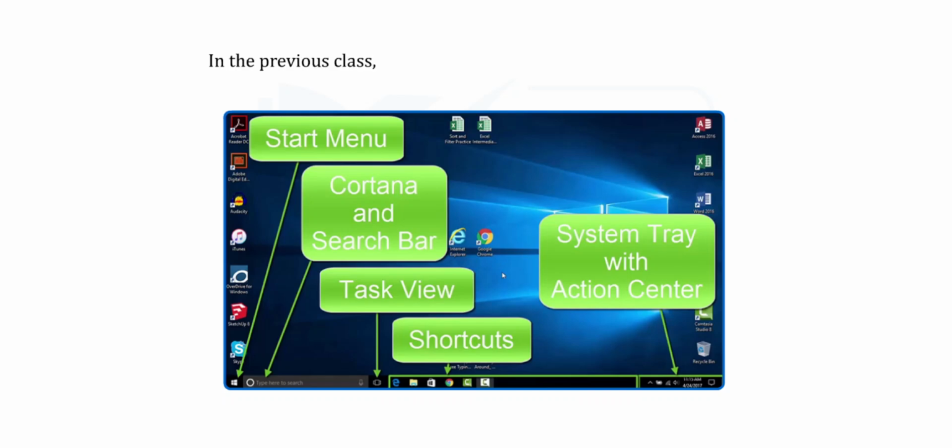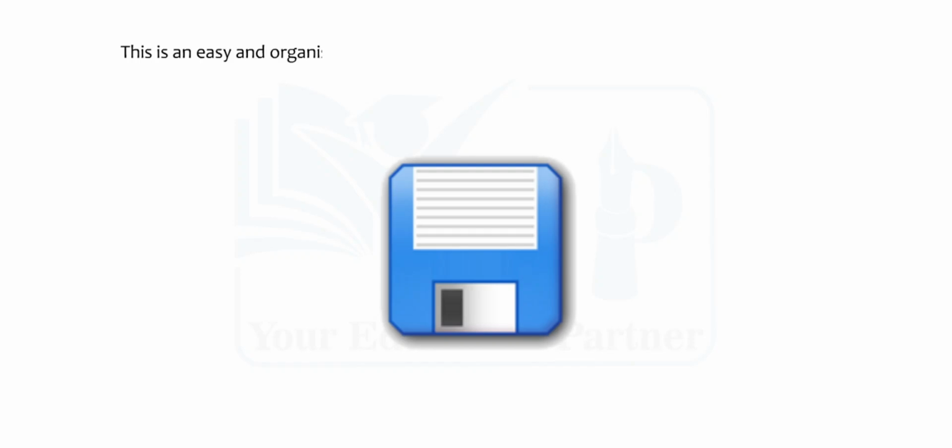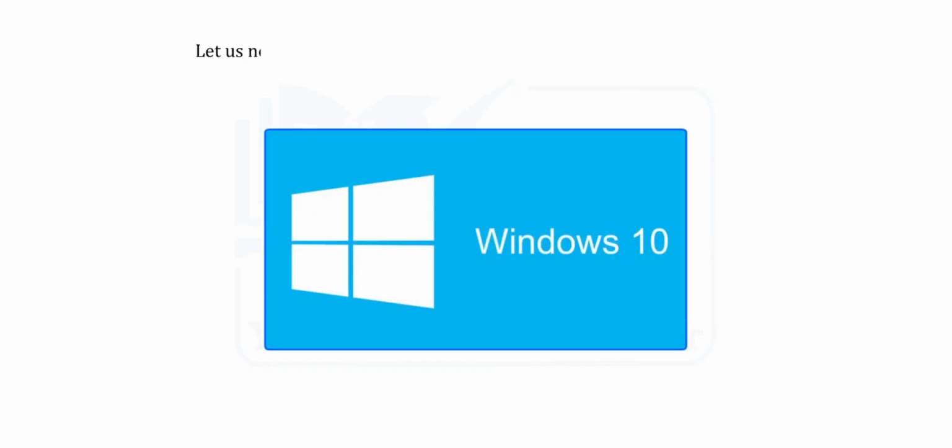In the previous class, we learned about the components of a window. In this chapter, we are going to learn how to create files and folders and save our work in them. This is an easy and organized way of storing our work and helps in quickly finding out any saved work. Let us now learn how to manage files and folders using Windows 10.